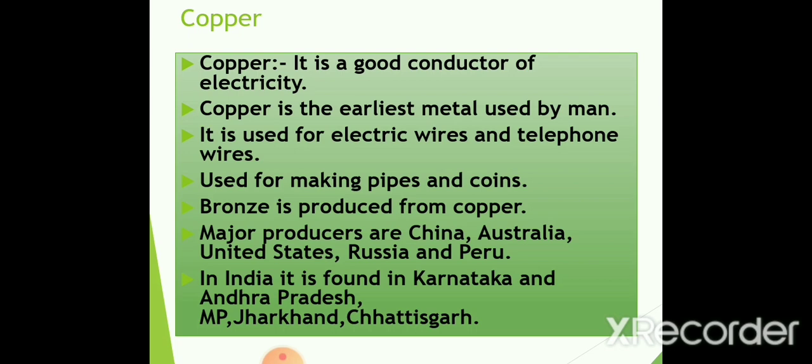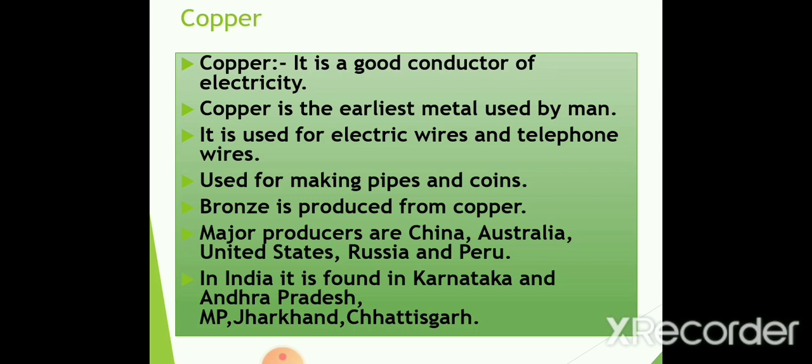Copper had a problem: it is not a very hard metal, so people could not use it to make weapons, etc. It is not that hard, so they added something to the copper to make it hard. Copper was added with tin to make bronze, and copper was added with zinc to make brass.